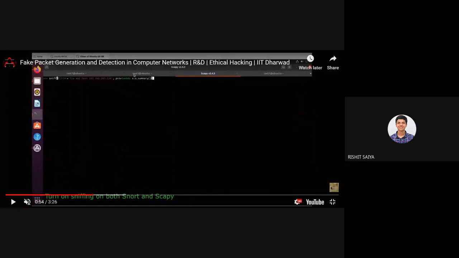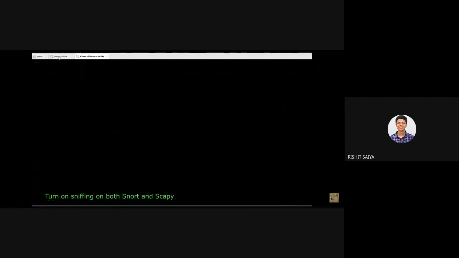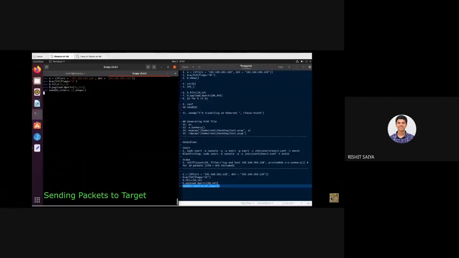Here in the second system I am using Scapy and Snort. Snort is another detection tool for networks which you can use. If you want more information, I can send you the research paper I wrote, and you can look into more details there. I just wanted to give you something new which you have not seen before. Here I'm using Scapy as well as Snort for detection. I'll be sending packets from the attacker side, and let's see what the effects are on the target side. Here the packets are being sent.